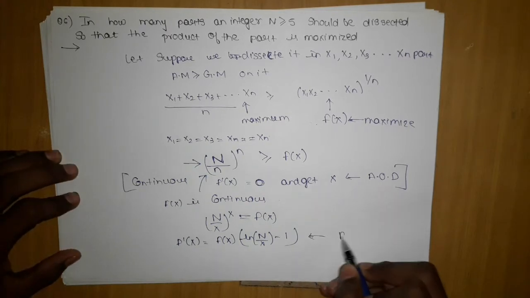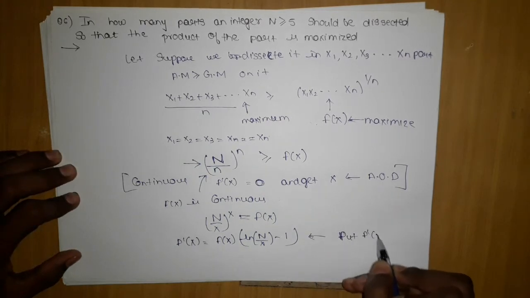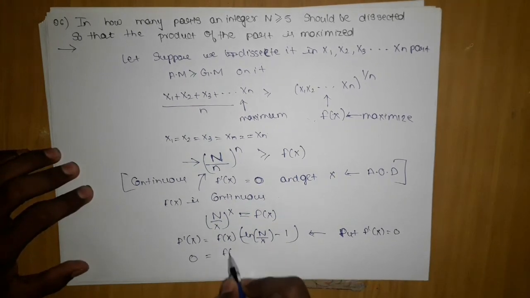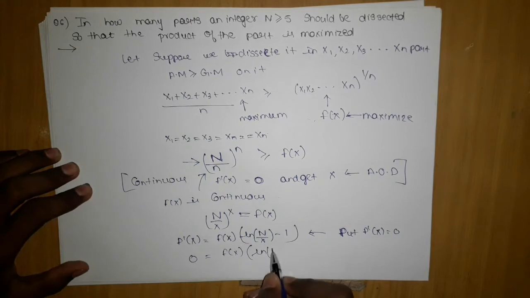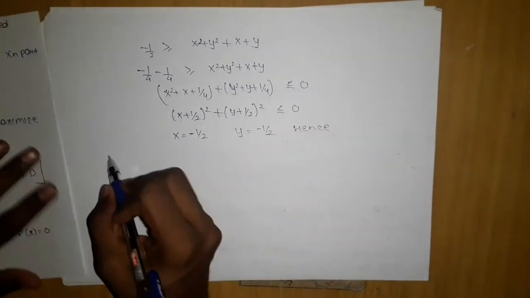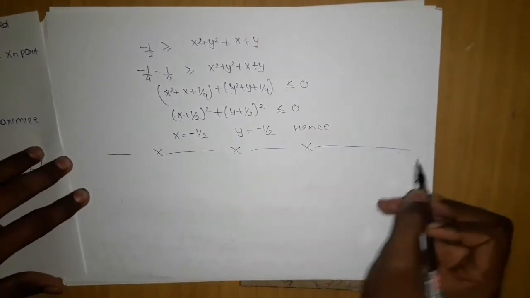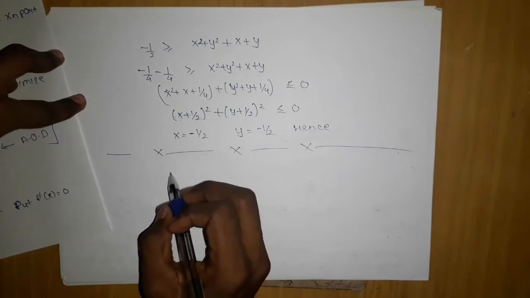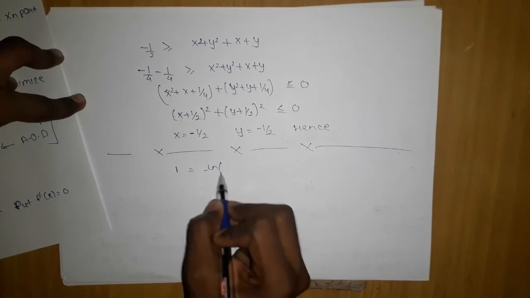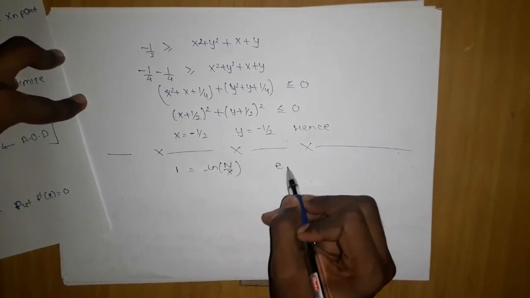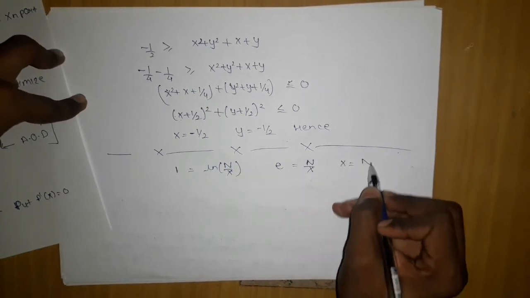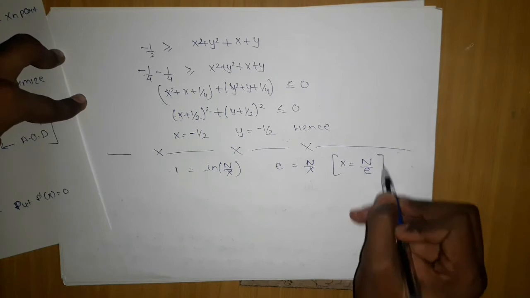In the next step, we put f dash x equal to 0 to get the x value, which is the maxima. The moment you put f of x into ln(N by x) minus 1, you will come to know that all these things become 0, and here 1 appears, equals ln of N by x, giving you e. So e equals N by x. We want the x value, so x equals N by e. So we got the maximum.